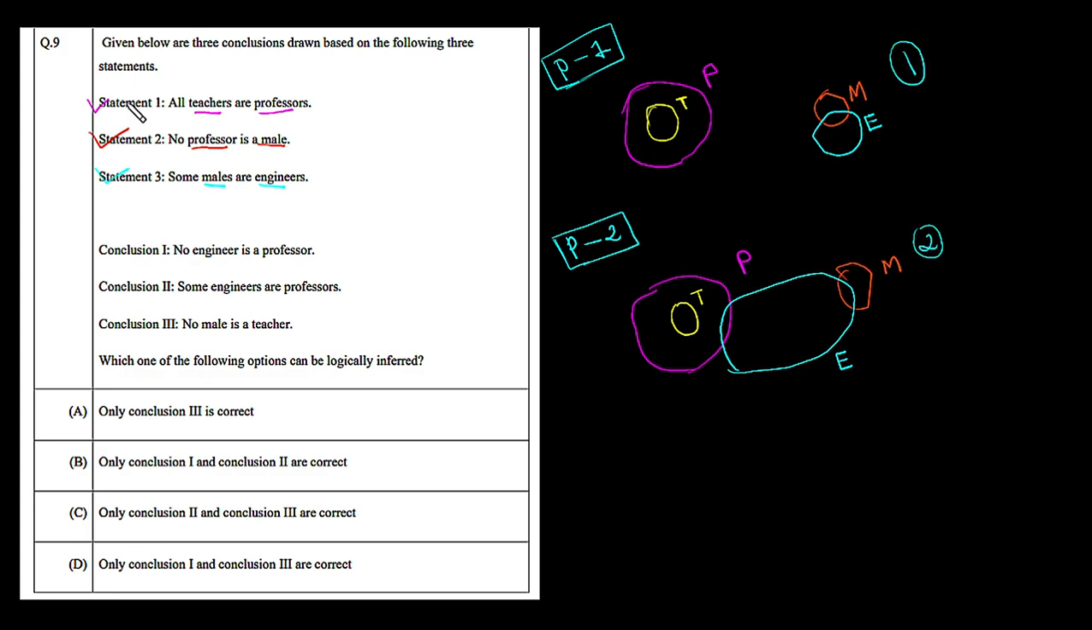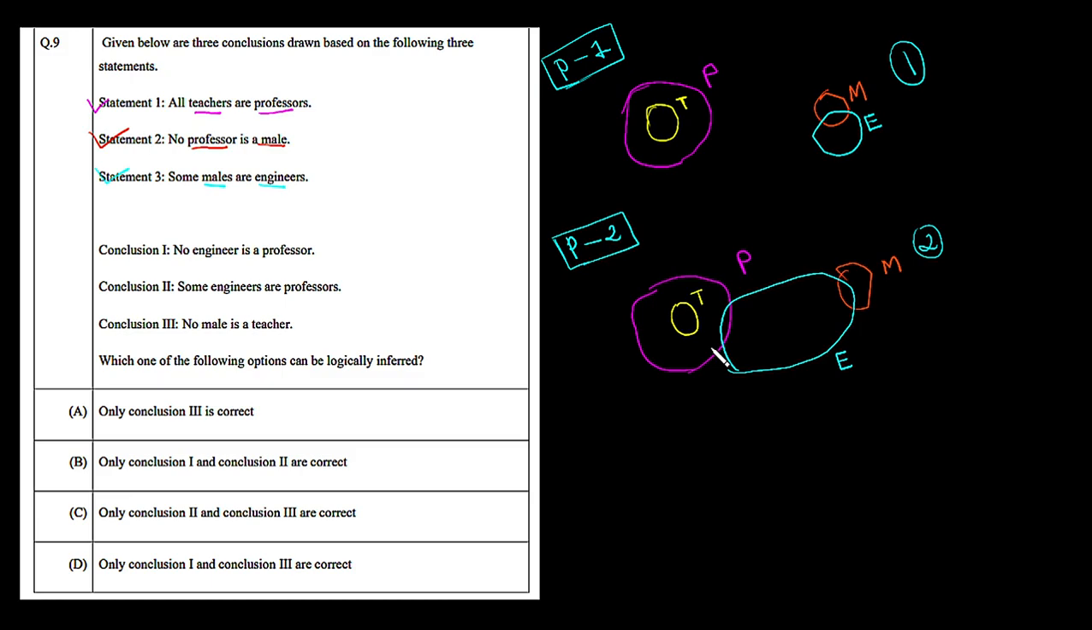Statement 1 says all teachers are professors. You can see in the first case all teachers are within this professor area. In the second case also all teachers are within the professor area. Statement 2 says no professor is male. Again, you can see the male is completely outside from this professor. Here also, this male is completely outside from this professor.